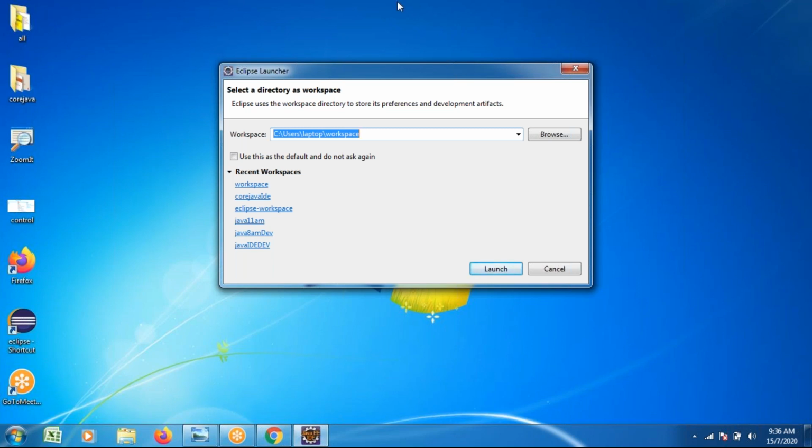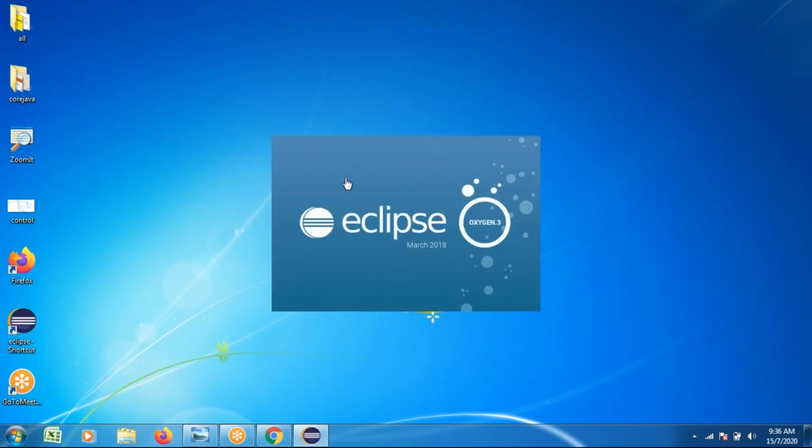I selected the workspace as a core Java IDE. Java installation is required for the Eclipse IDE, and we already started execution.